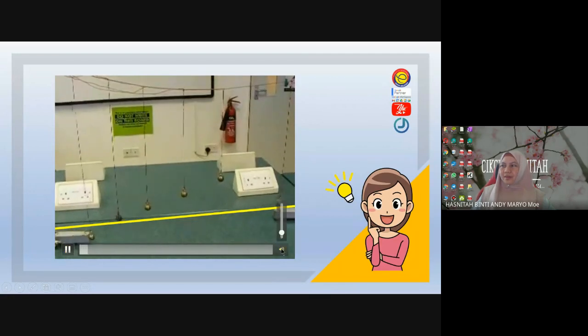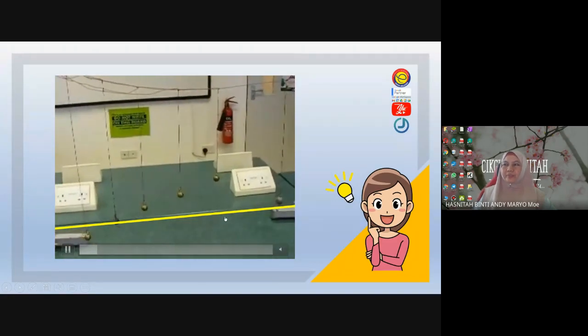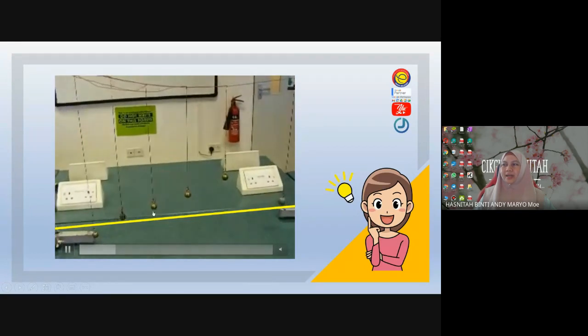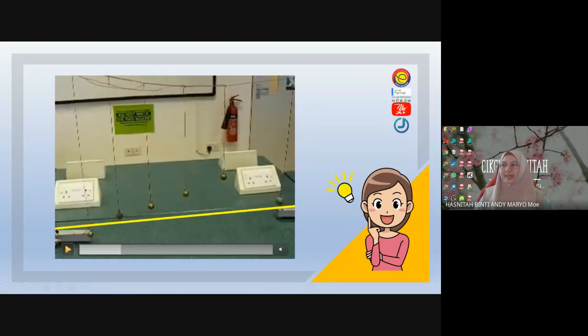Pendulum. Ini kita panggil Barton's pendulum. Okay, Barton's pendulum is a series of pendulums with different lengths. Okay, kalau you tengok di sini, I put a yellow line here. Actually, this is to observe the length of this pendulum. So this is our driver pendulum. Okay, this is pendulum A, pendulum B, pendulum C, pendulum D, pendulum E.